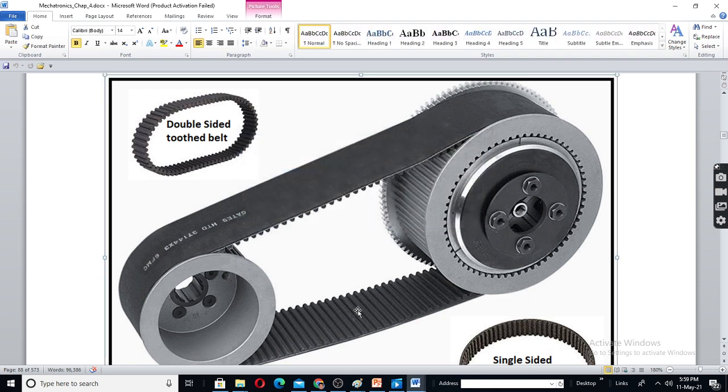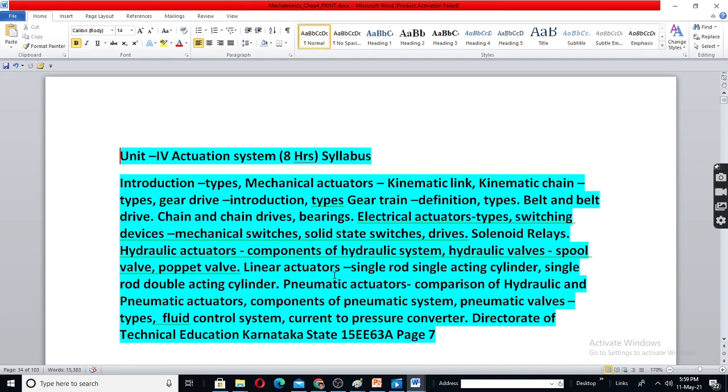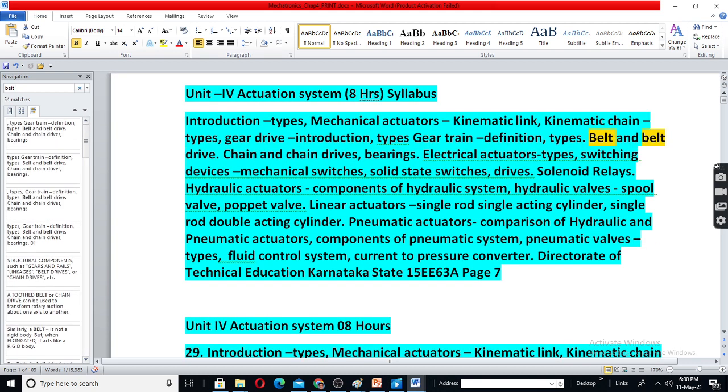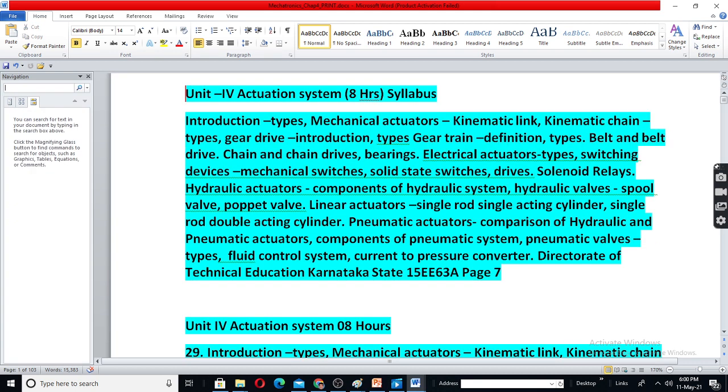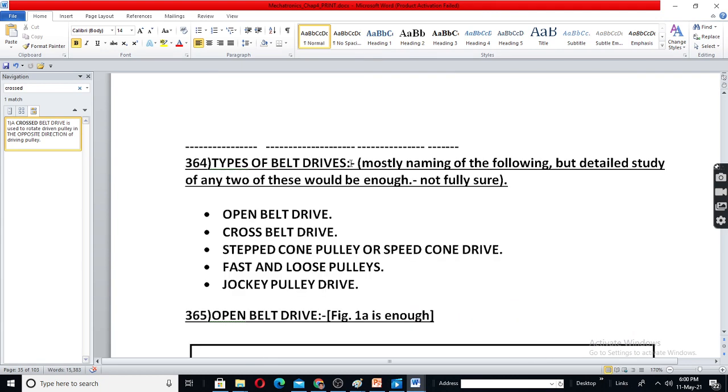Okay. Anyhow, now types of belt drives. See, whole chapter 8 hours. Okay, now types of belt drives, these things.